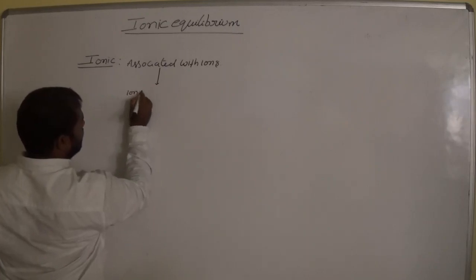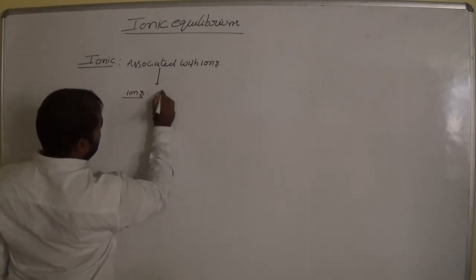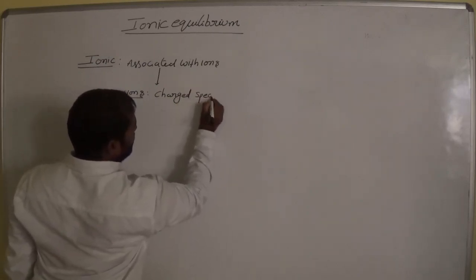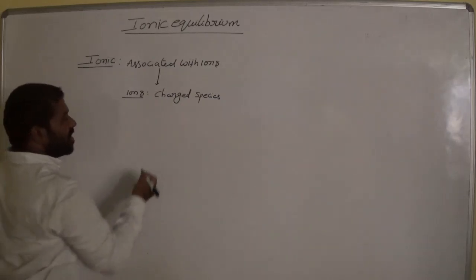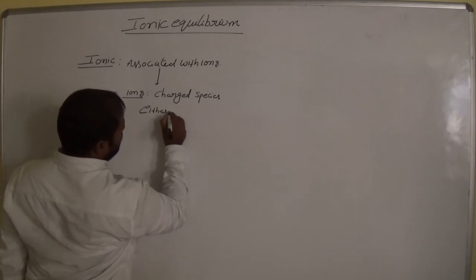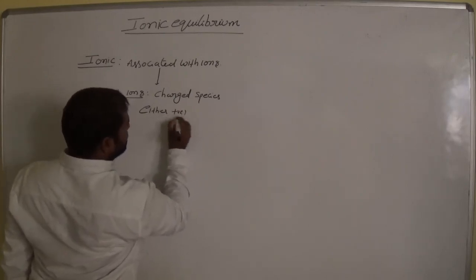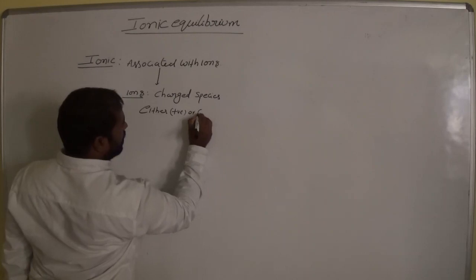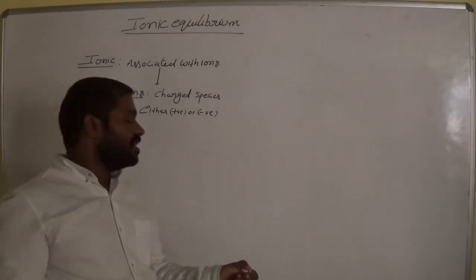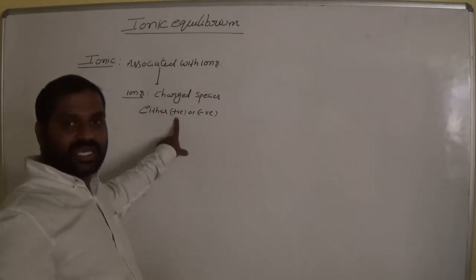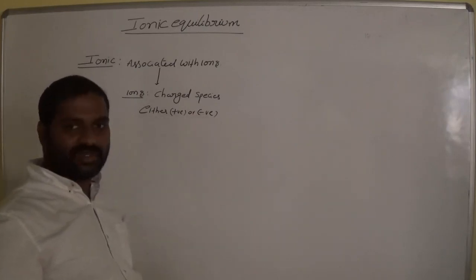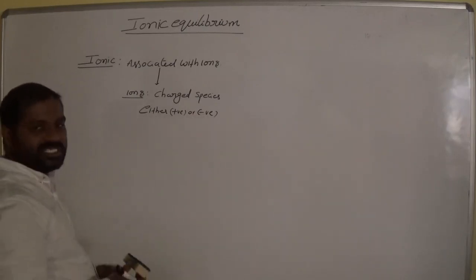Ions means charged species or charged parts. Charged species means either positive or negative. If any species or object possesses positive charge, then we call it a positively charged species. Suppose it possesses negative charge, then it is called a negatively charged species.